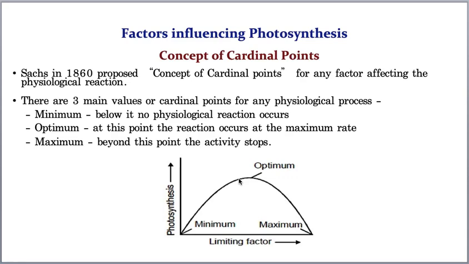In this chapter, photosynthesis, I think you understood the concept of cardinal points very clearly. But still, if you have any confusions, feel free to ask me.